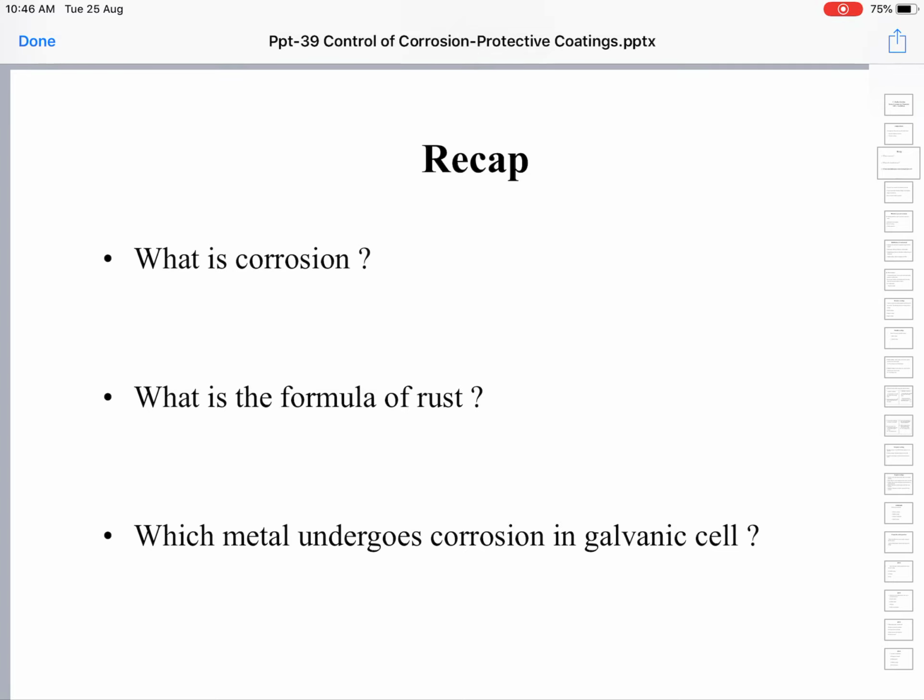Next is formation of stress cells. In the same metal object, different parts may be experiencing different amounts of stress and strain. For example, you are driving a nail into the wall. Where will be the stress? At the tip of the nail, which goes into the wall, and on the head where you are hitting with a hammer. These two parts are more stressed parts.